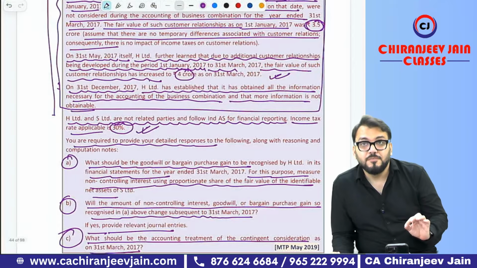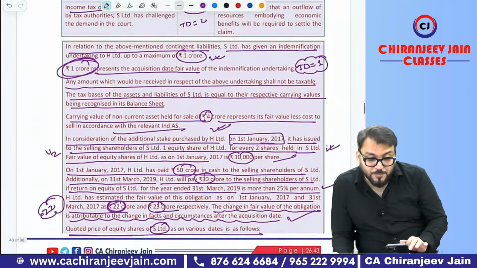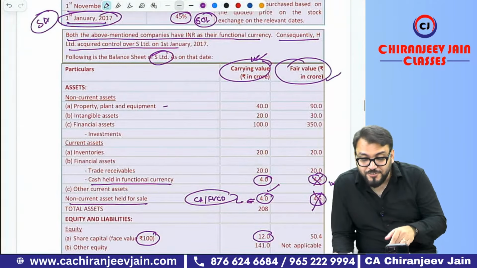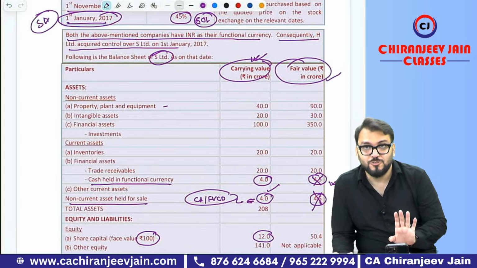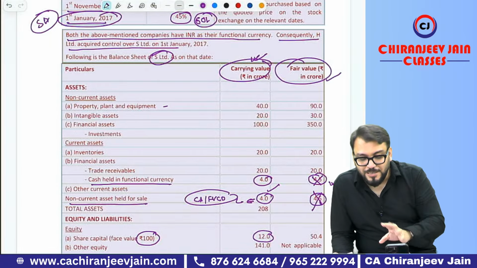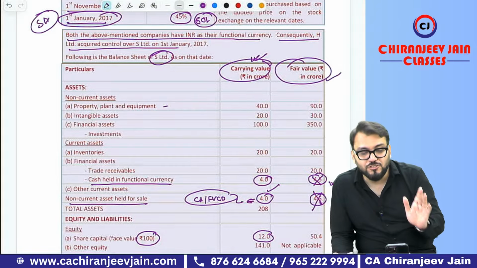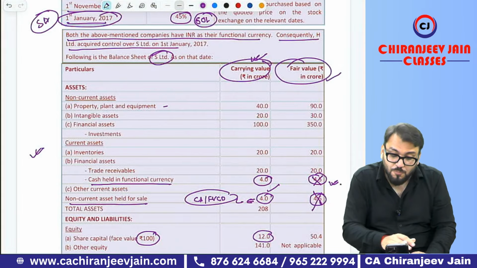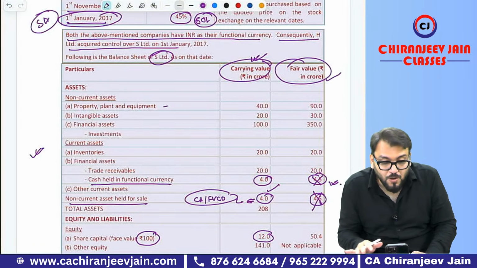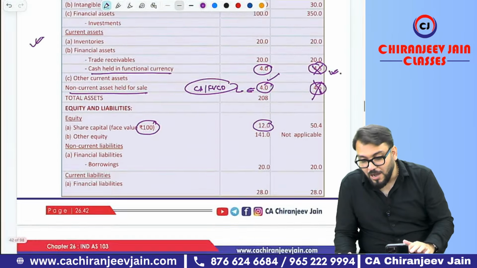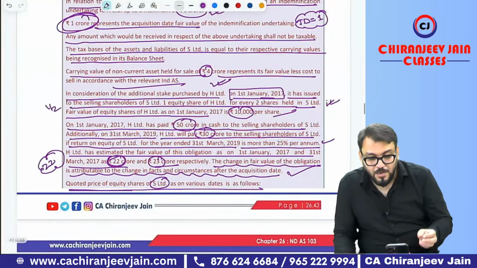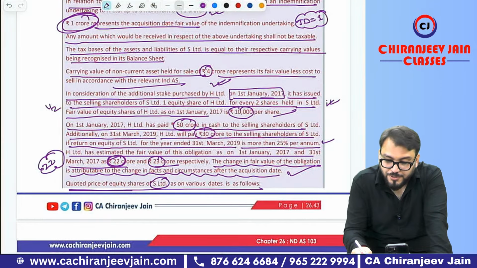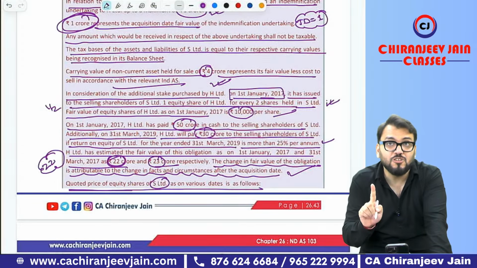Good question or not? If these questions come, first see the length of the question. And trust me, suppose this question came with the balance sheet of H Limited, including the previous CBS also. But they have not given the balance sheet of H Limited, meaning CBS is not required. Good question or not? Super question covering almost all the points. But how is the level of the question? How do you find the question? Till now, this question has not been asked in exam.